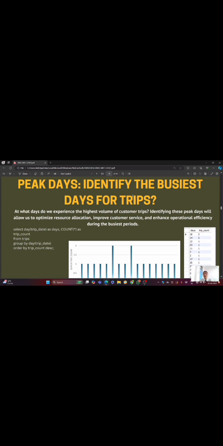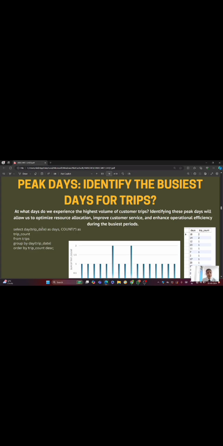Identify the busiest days for trips. On what day do we experience the highest volume of customer trips? Identifying these peak days will allow us to optimize resource allocation, improve customer service, and improve operational efficiency during the busiest days of the trips.